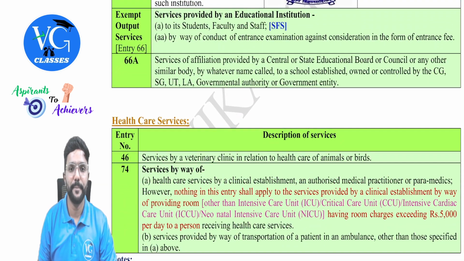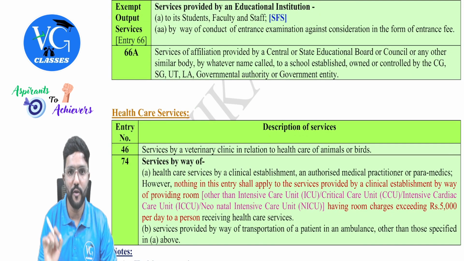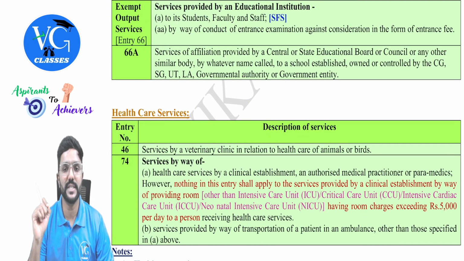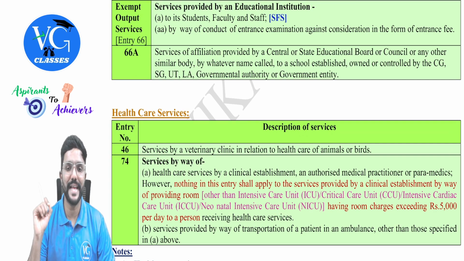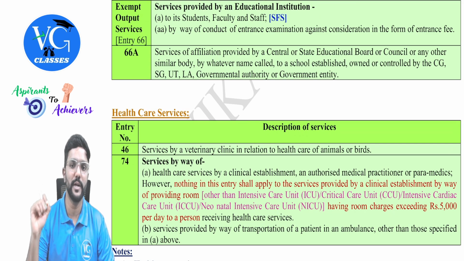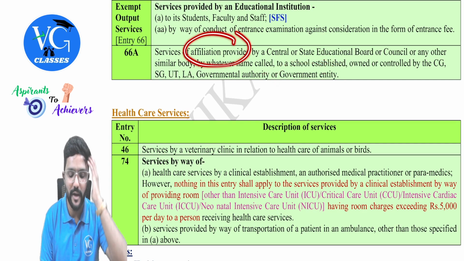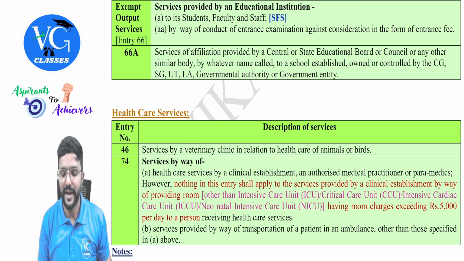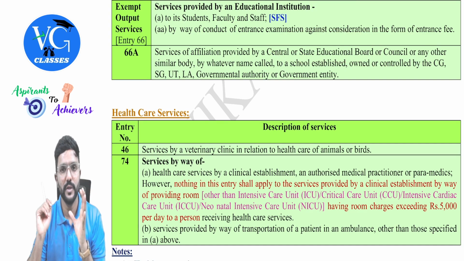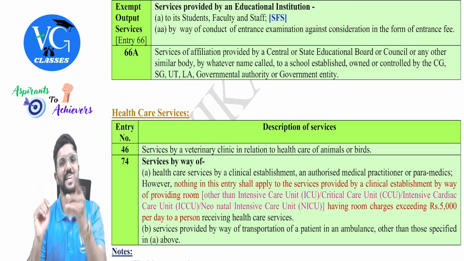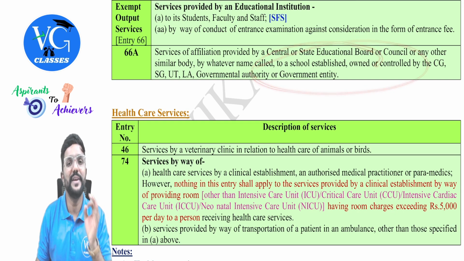Next, 66A. Services of affiliation provided by the central or state educational board or council or any other similar body by whatever name called to a school established, owned, or controlled by the central government, state government, union territory, local authority, governmental authority, or government entity. Guys, simple. If there are any affiliation services provided by a state education board or central education board to a government school, it is exempt.